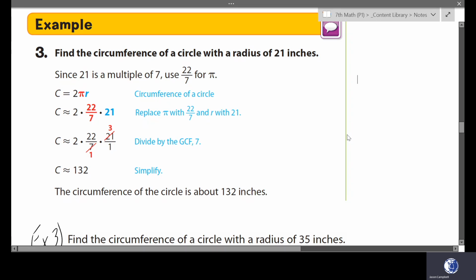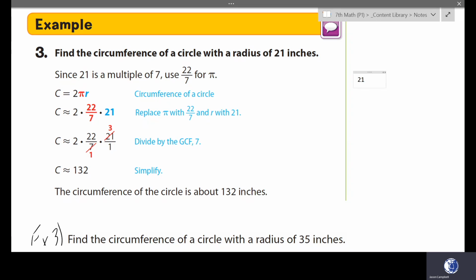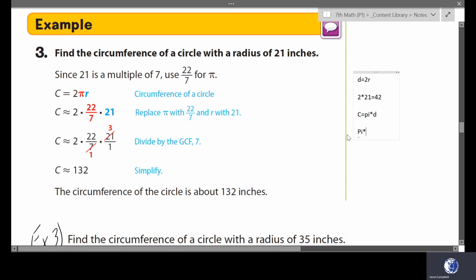So if we have a radius, let's just do this example one more way. If the radius is 21, then the diameter is equal to 2 times the radius. So 2 times 21 is equal to 42. Then the circumference is equal to pi multiplied by the diameter. So pi multiplied by 42 is equal to 131.9, which is about the same as 132. We could round it up. So this is just to show you that pi times diameter will give you the correct answer.